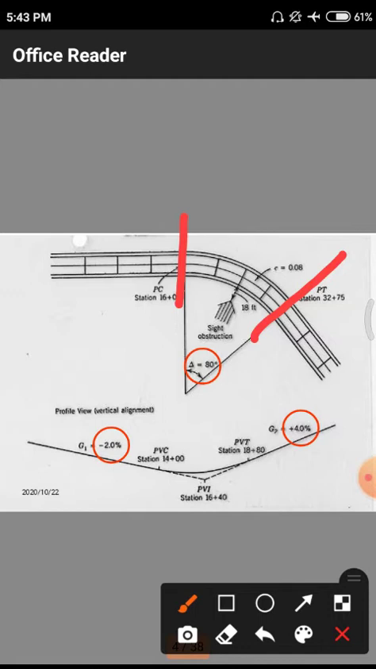PVC and PVI equal to station 14+00, PVT equal to station 18+80. That means the normal points Z1 and Z2 are the grades at particular locations: 2%, 4%, minus 2.40%, 4% here we are having. After that we are merging those two lines with this normal parabolic curve. After that we are having the total PVI equal to 16+40 here. There we are changing to 14+00 and 18+80.